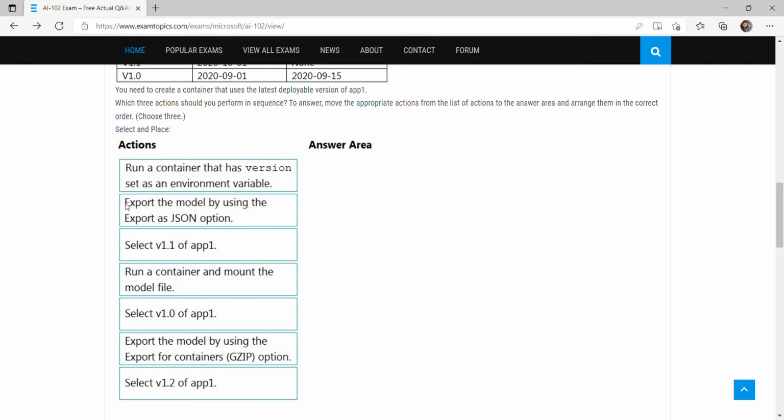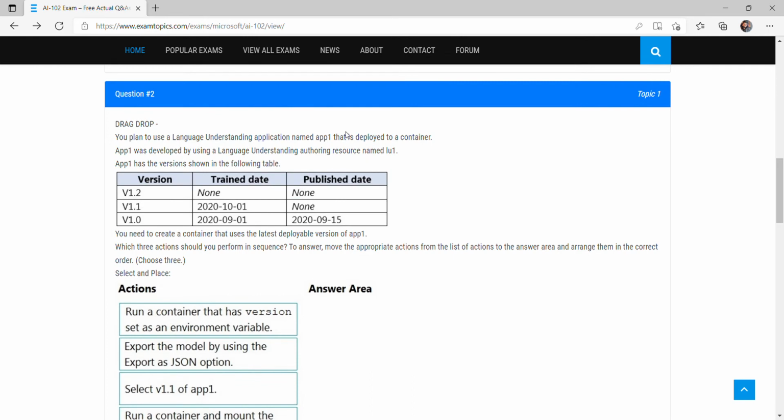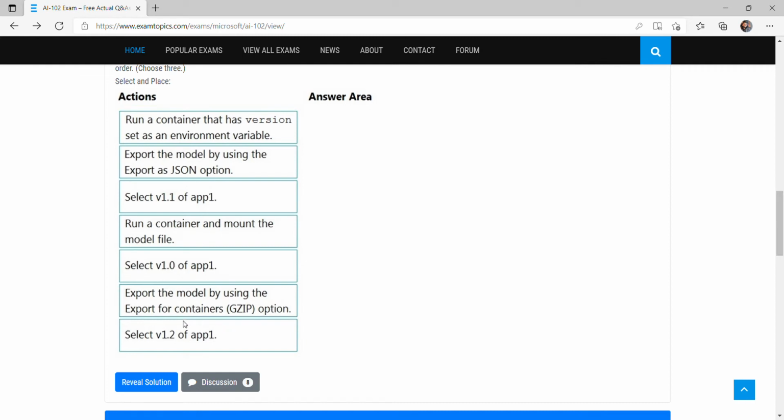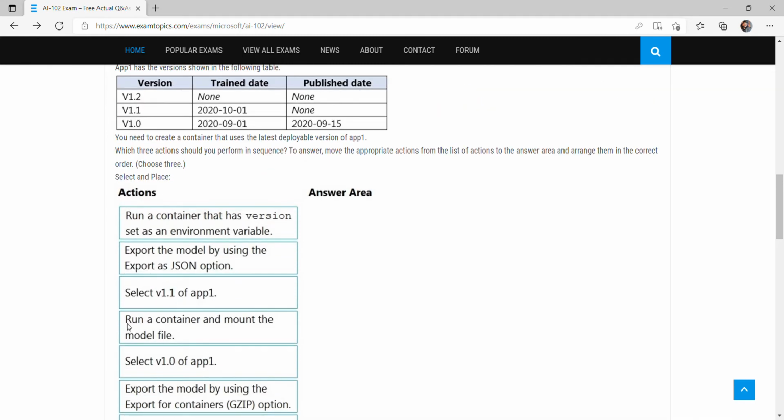Out of export the model by using the export as JSON option, and export the model by using the export for container option, only one could be the answer. In the question we have to deploy to a container, so we will not use export as JSON; we will use the export for containers option, because we have to deploy the model into a container. So the first option is select version 1.1. Once the version has been selected, we have to export the model, and then we will run a container.